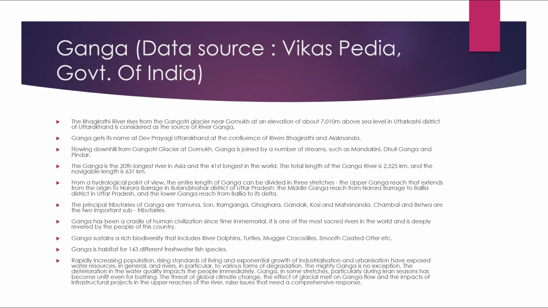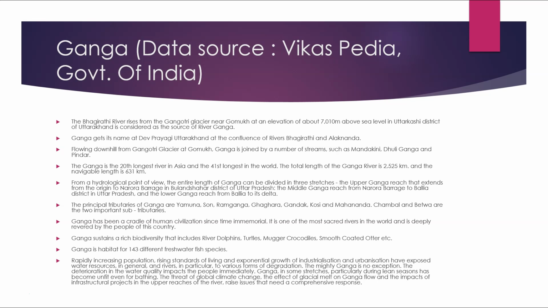Bhagirathi River comprises the Gangotri Glacier near Gomukh at an elevation of about 7,010 meter above sea level in the Uttarkashi district of Uttarakhand and is considered the source of river Ganga. Ganga gets its name at Dev Prayag, Uttarakhand, at the confluence of the rivers Bhagirathi and Alaknanda. Flowing downhill from Gangotri Glacier at Gomukh, Ganga is joined by a number of streams such as Mandakini, Dhuli Ganga, and Pindar. The Ganga is the 20th longest river in Asia and 41st longest river in the world.